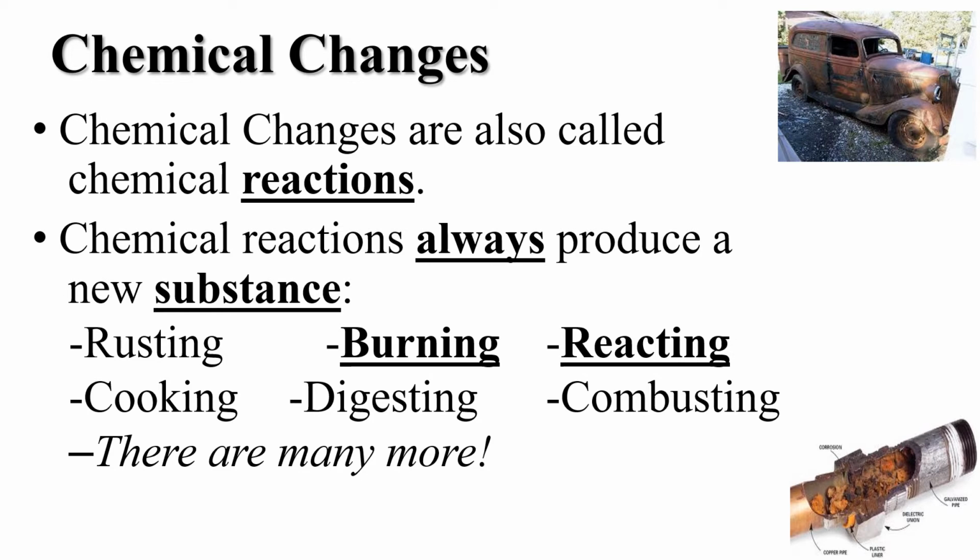Things like cooking. Cooking is a chemical change. If I put eggs and flour and sugar and butter together and stir it all up and put it in a pan and put it in the oven and make a cake, once I have that cake, a chemical change has occurred, and I'm never going to get my eggs back or my sugar or anything else. So a chemical change has occurred.